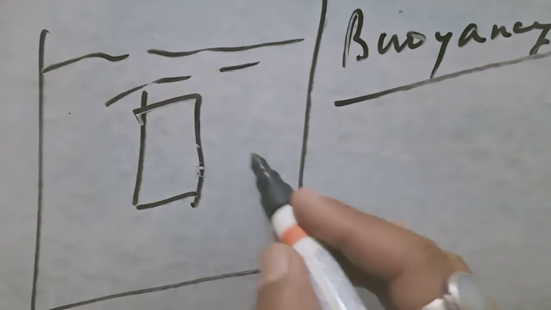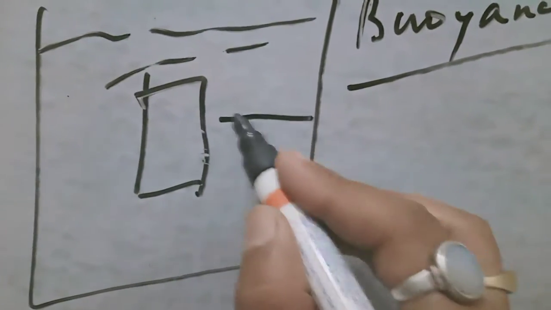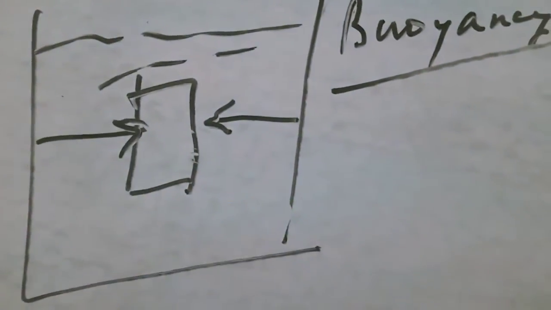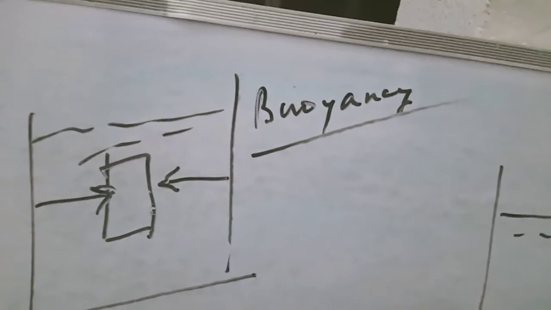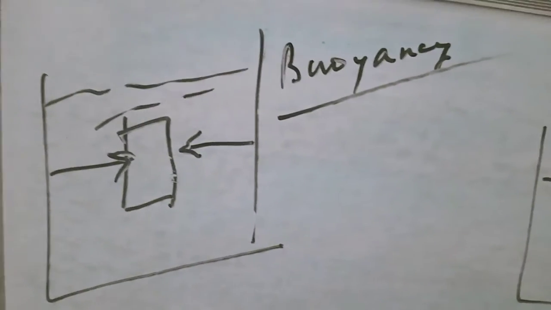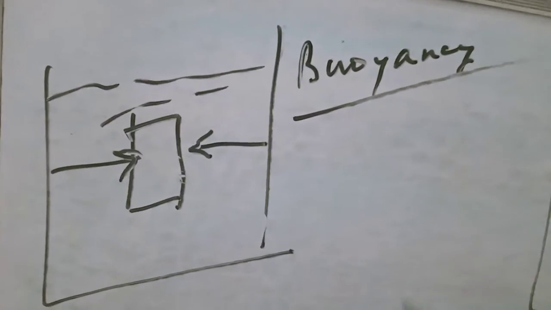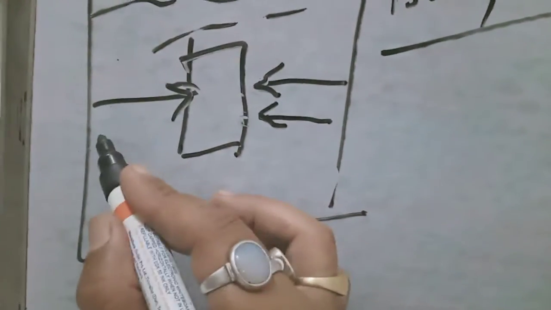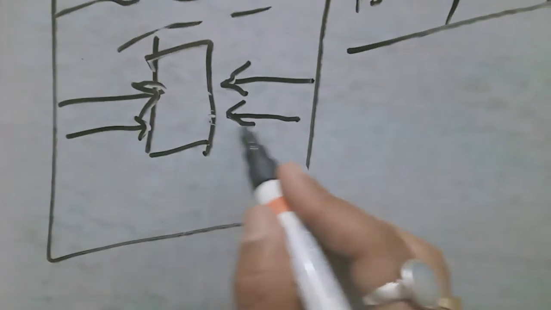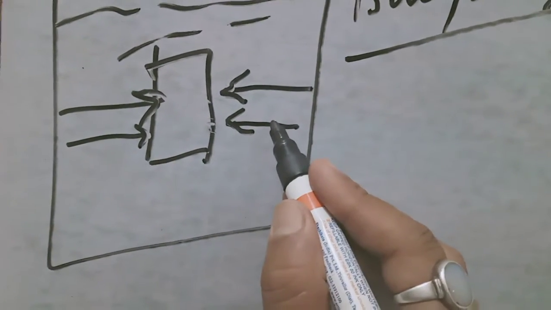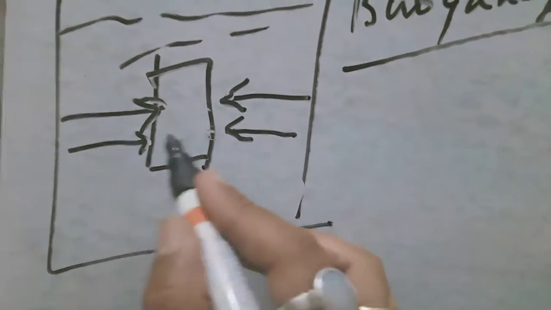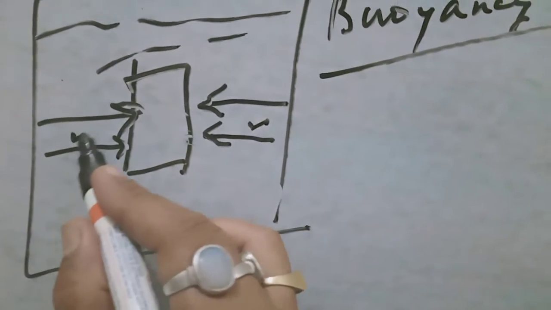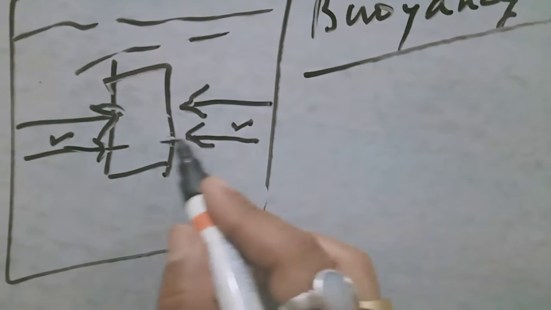Now, several forces are acting on this block. These are lateral forces on either side, but be careful about the fact that what we are discussing is liquid at rest. So the liquid must be at rest. If the liquid is at rest, then this force will balance and nullify this force. They are acting along the same line, with equal magnitude, because the liquid is at rest, and in opposite directions. So if this force is 5 Newton, this will be equal to minus 5 Newton. So the net force is 0.